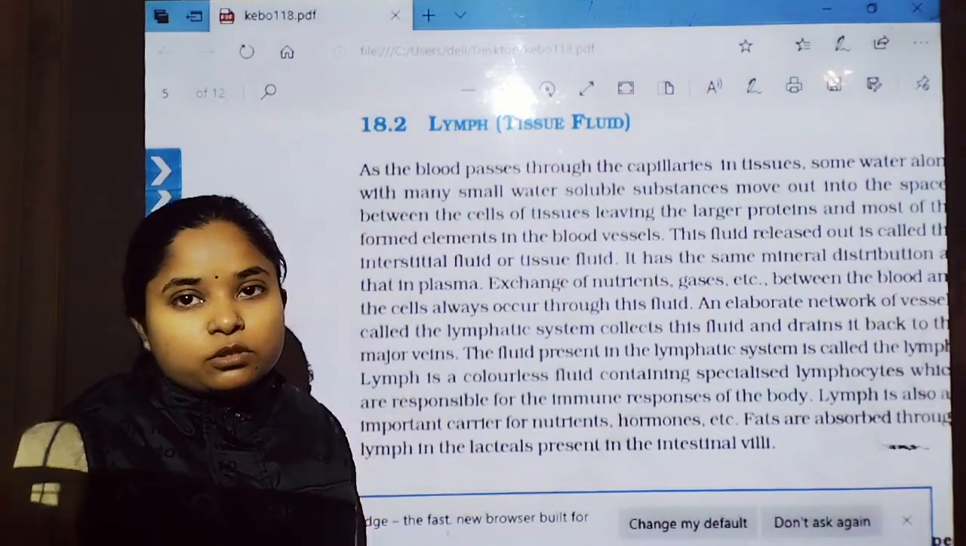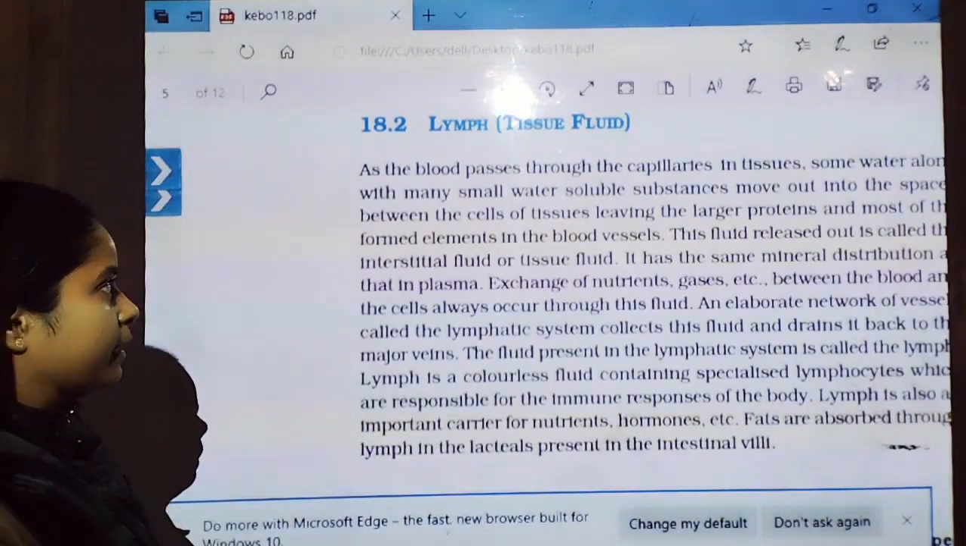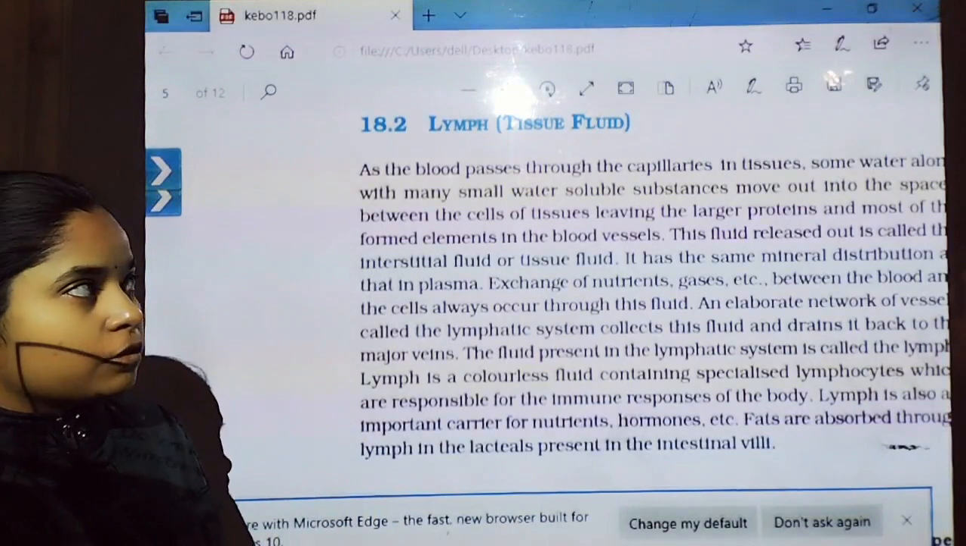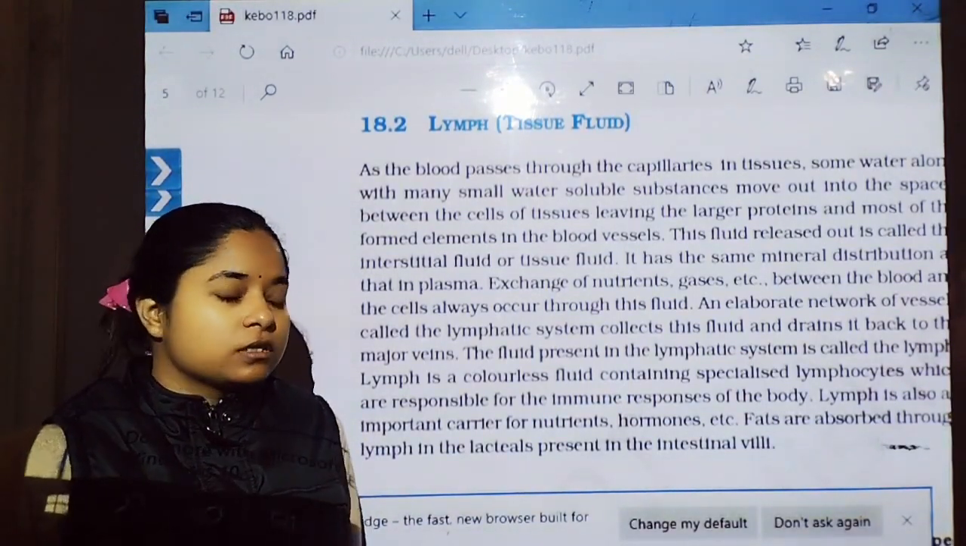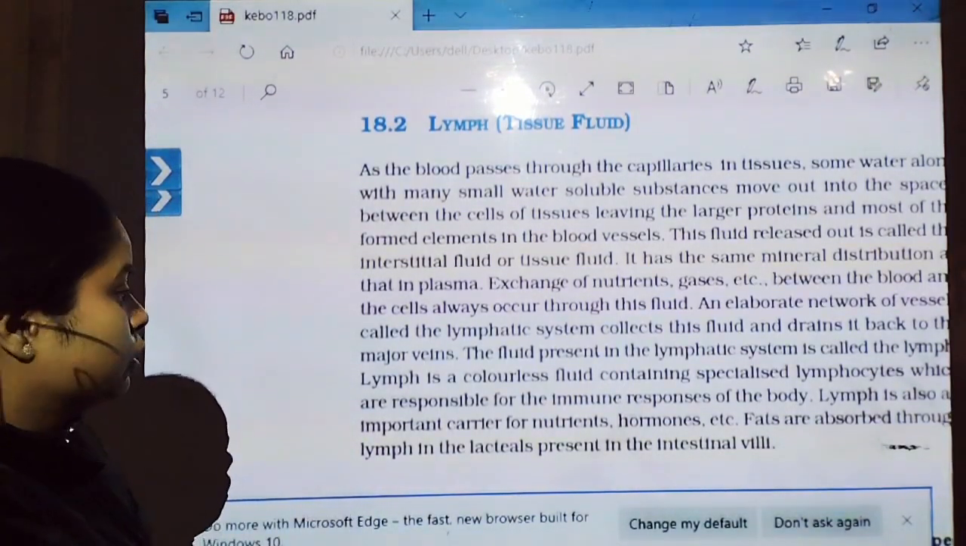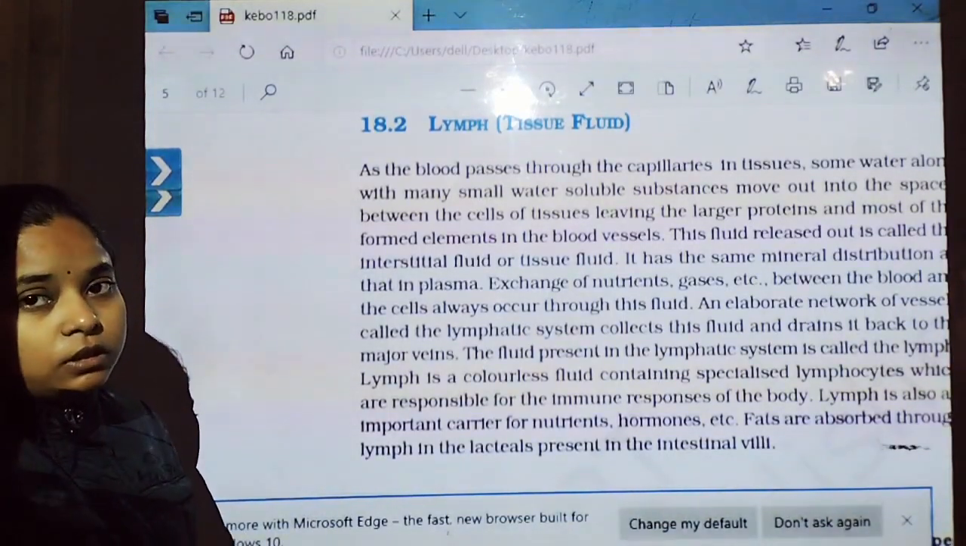In this class, I am going to start with another important topic of the chapter Body Fluids and Circulation. In this chapter, we are going to discuss the lymph or tissue fluid. So, what is lymph or tissue fluid?